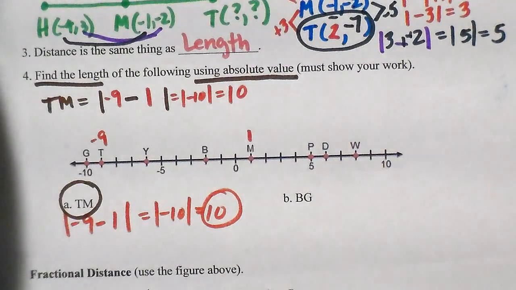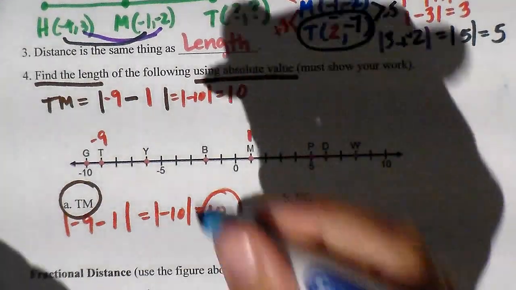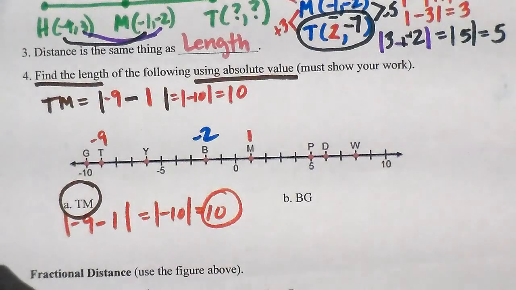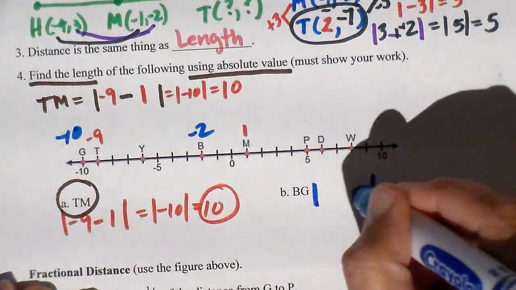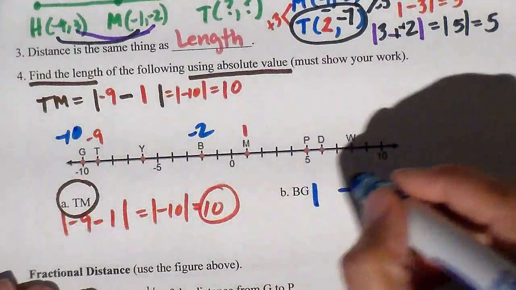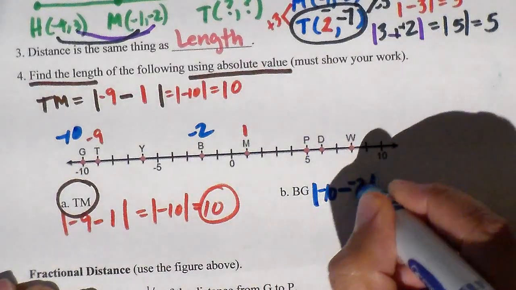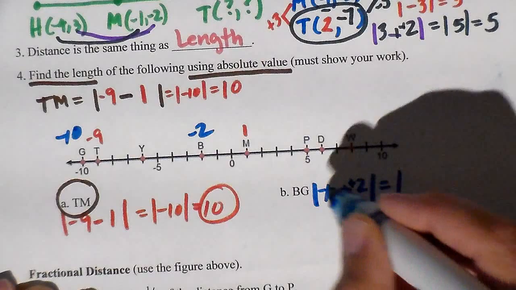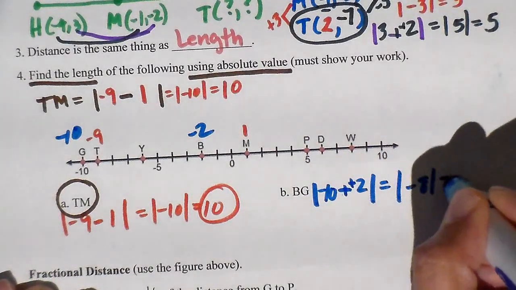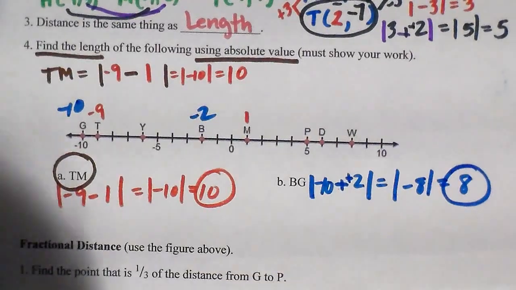Now let's do BG. Okay? BG. B is at -2. G is at -10. So I'm going to take the absolute value of the difference. -10 minus -2. Minus a negative changes to plus a positive, so -10 plus 2 is -8. But distance is positive, so the distance from B to G is 8. And that's how we do number line distance.